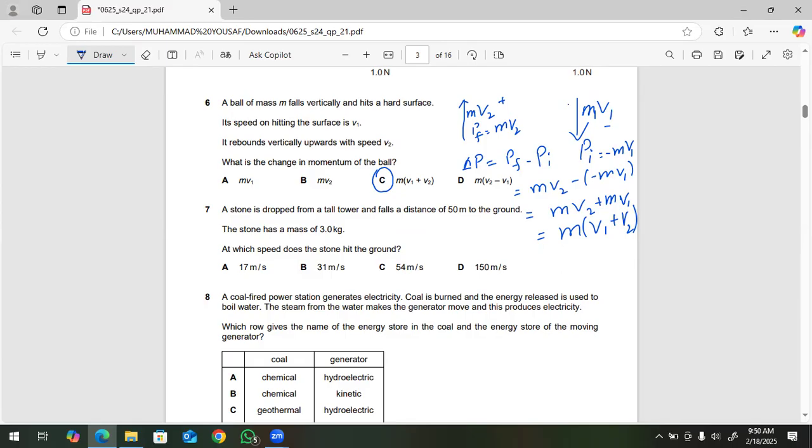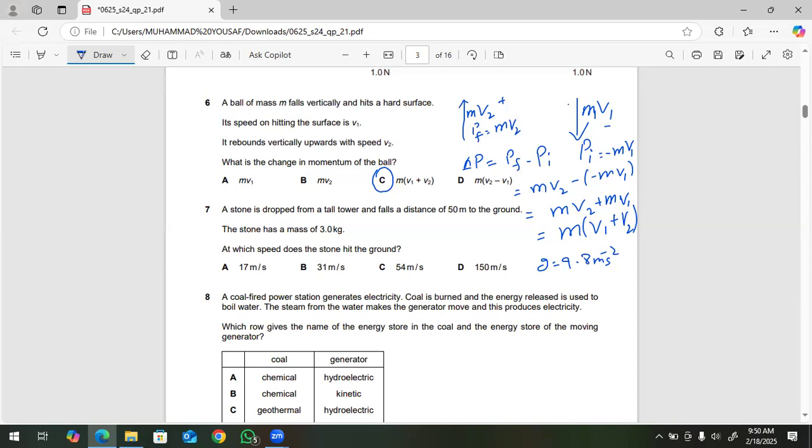The object will move under free fall acceleration, so acceleration is constant, which is g equal to 9.8 meters per second squared. So Newton's equations of motion will be applicable to this problem, and the third equation of motion will be applicable to solve it.